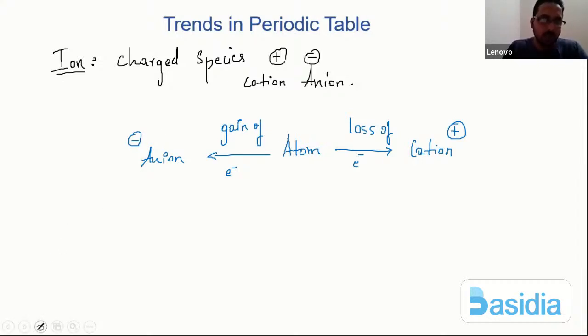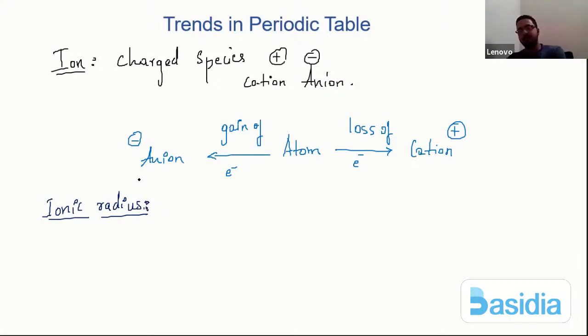Now, what are we trying to discuss over here? We are trying to discuss the ionic radius. So first, a few basic things we have to understand: what exactly happens to the size? Let me say I take this as my parent atom.